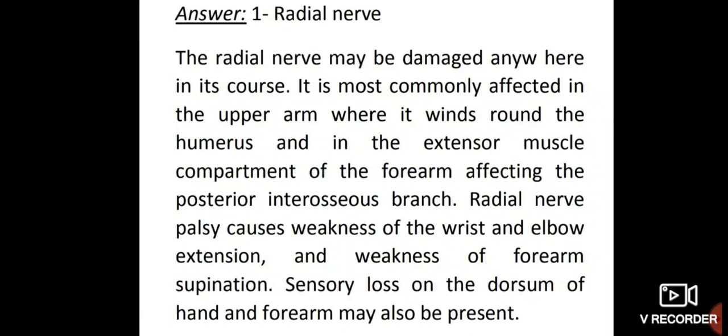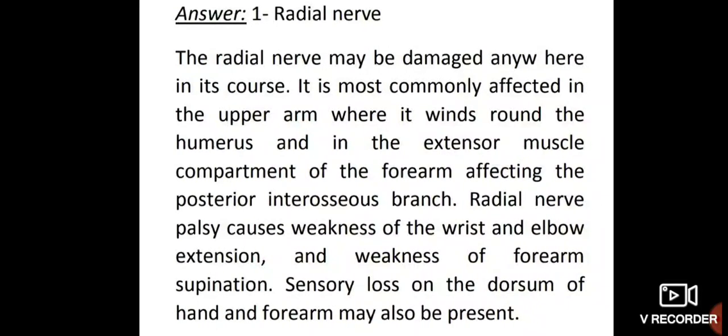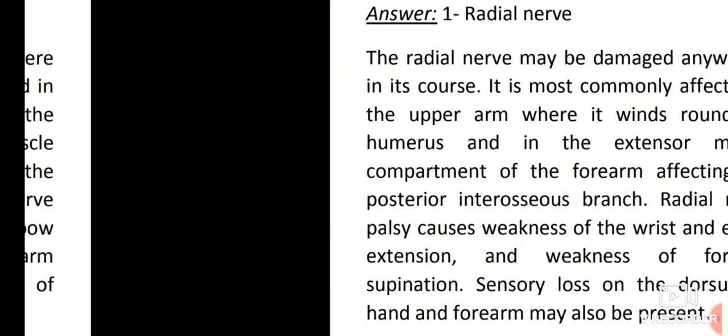It is most commonly affected in the upper arm where it winds around the humerus, and in the extensor muscle compartment of the forearm. Affecting the posterior interosseous branch, radial nerve palsy causes weakness of wrist and elbow extension and weakness of forearm supination. Sensory loss on the dorsum of the hand and forearm may also be present. Okay.